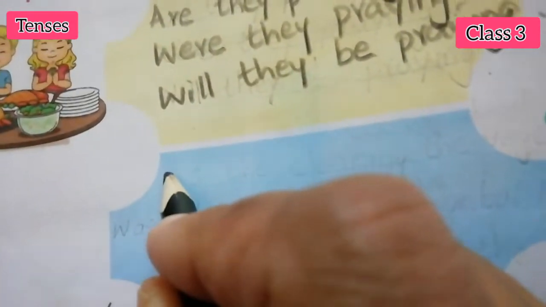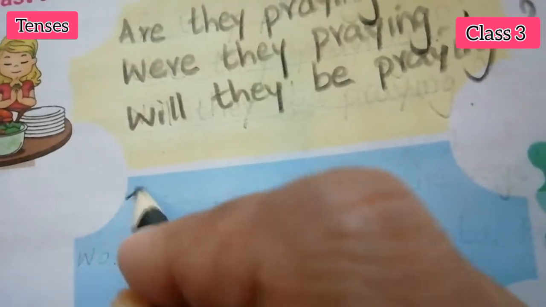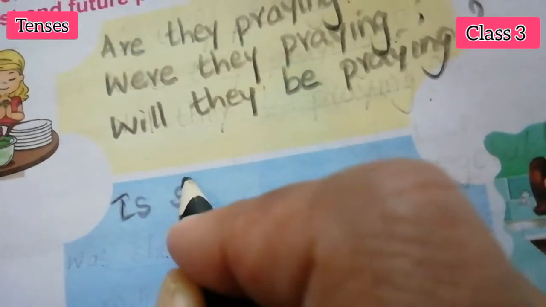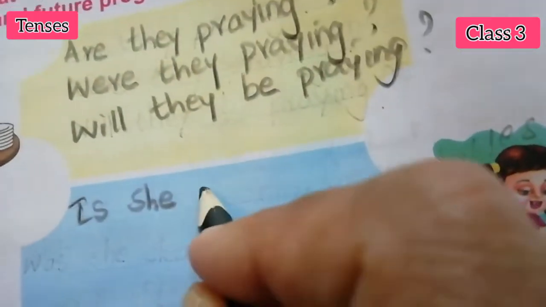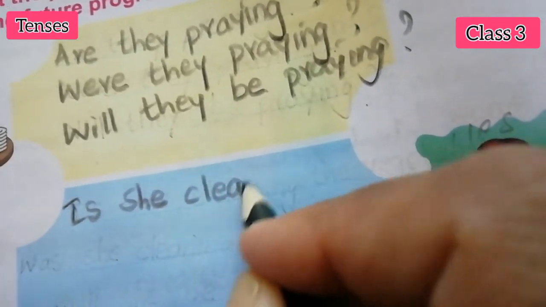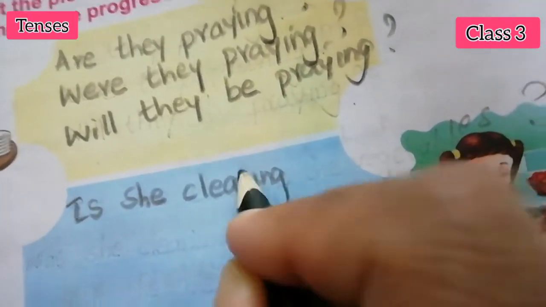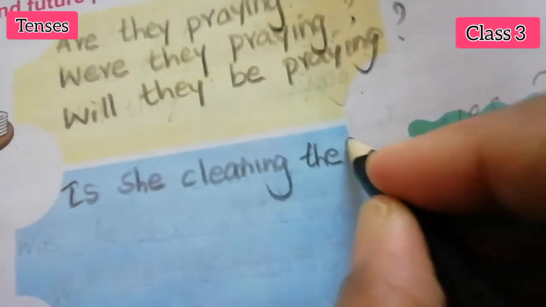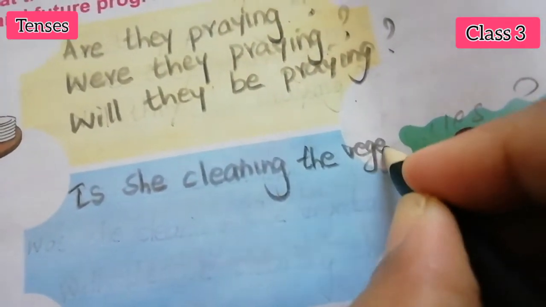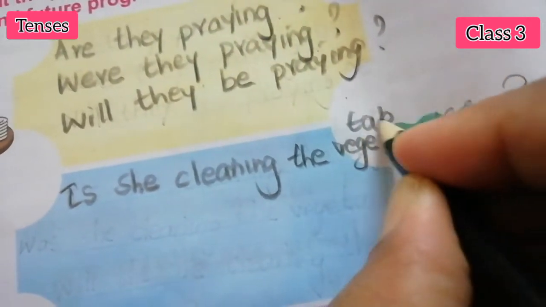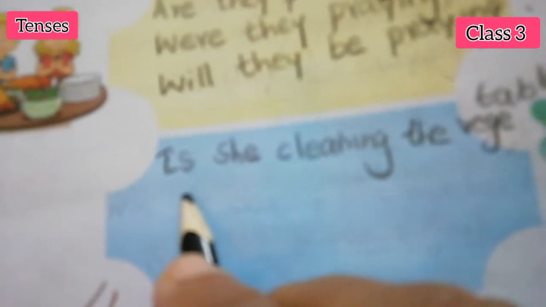Here, is she cleaning? C-L-E-A-N-I-N-G. Cleaning the vegetables? V-E-G-E-T-A-B-L-E-S. Question mark. Okay.